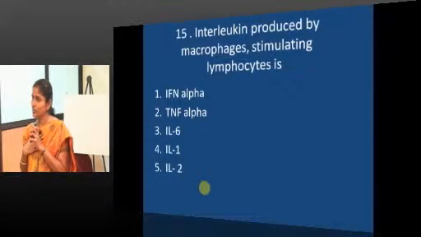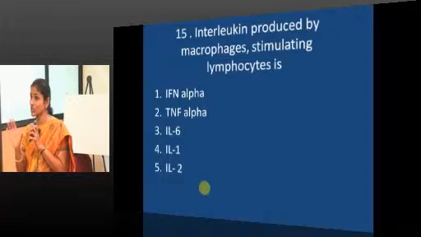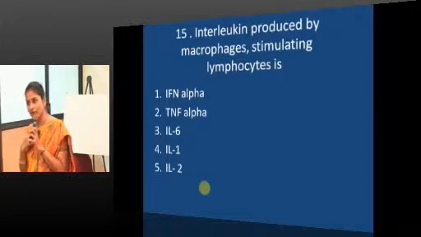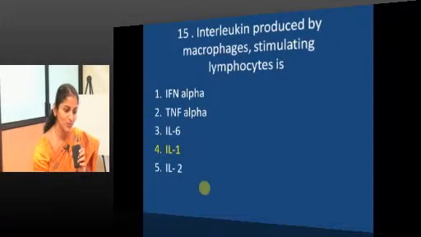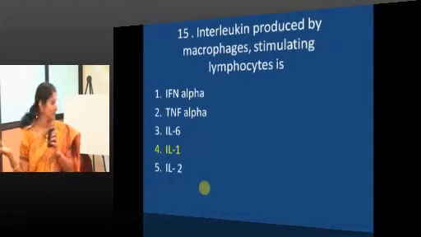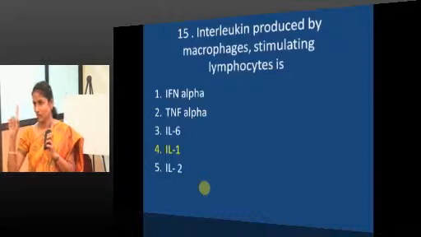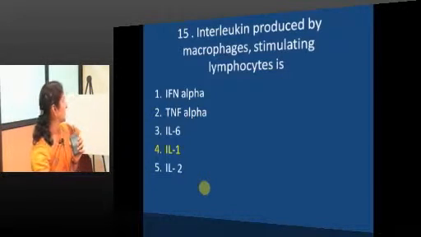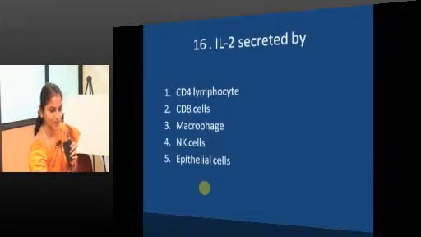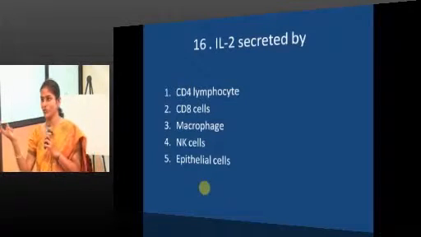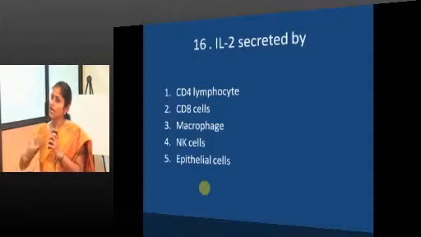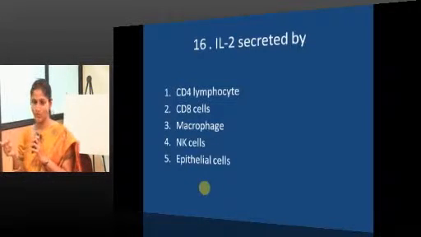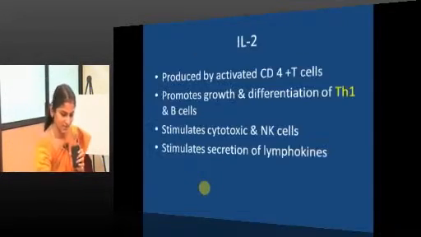We may not be able to memorize everything, but these two are master cytokines. We have to remember the source and their actions. So, the interleukin produced by macrophages stimulating lymphocytes will be IL-1. Next, IL-2 is secreted by CD4. So, IL-1 by macrophages or antigen presenting cells, IL-2 by CD4 lymphocytes.